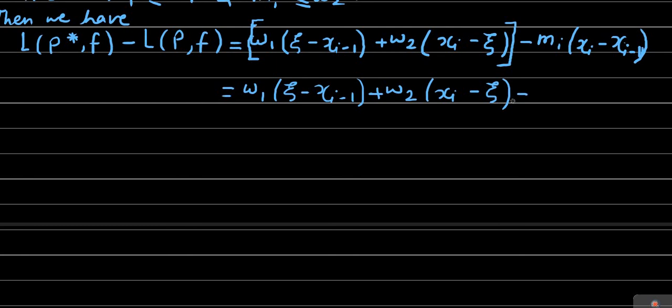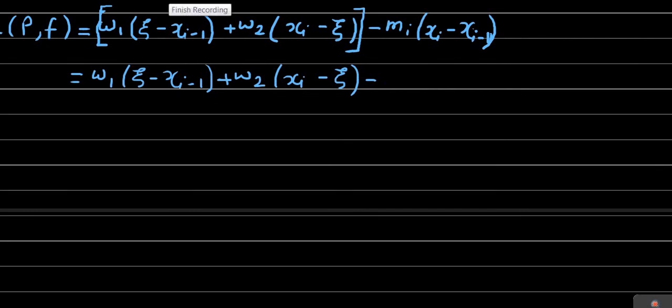Minus, now as told just now, I am going to add and subtract one term here. But before that, this term I am going to write down as it is. So this term is nothing but m minus mi into xi minus xi minus 1. We are writing it as it is, just multiplying by this minus mi, or writing it in a simplified form.